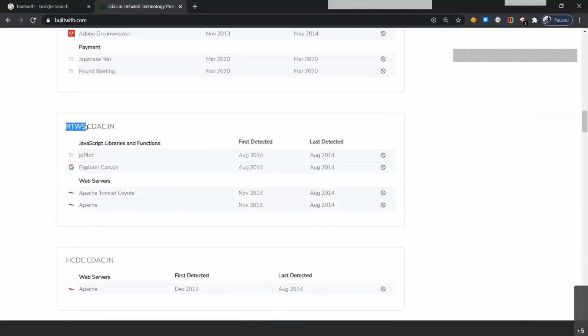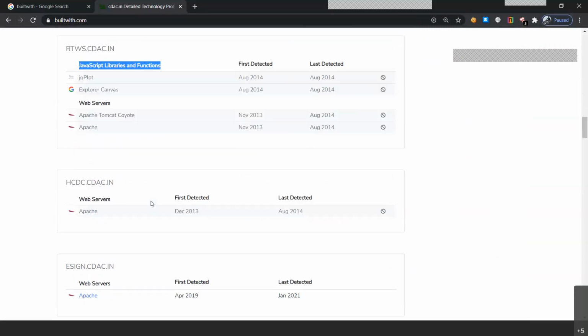So this is rtws.ctag.in, and we are able to get the information of JavaScript libraries and functions, jqPlot, ExplorerCanvas, and the web servers Tomcat, Coyote, and Apache. So we are able to get the RTWS information also with the HCDC subdomain.